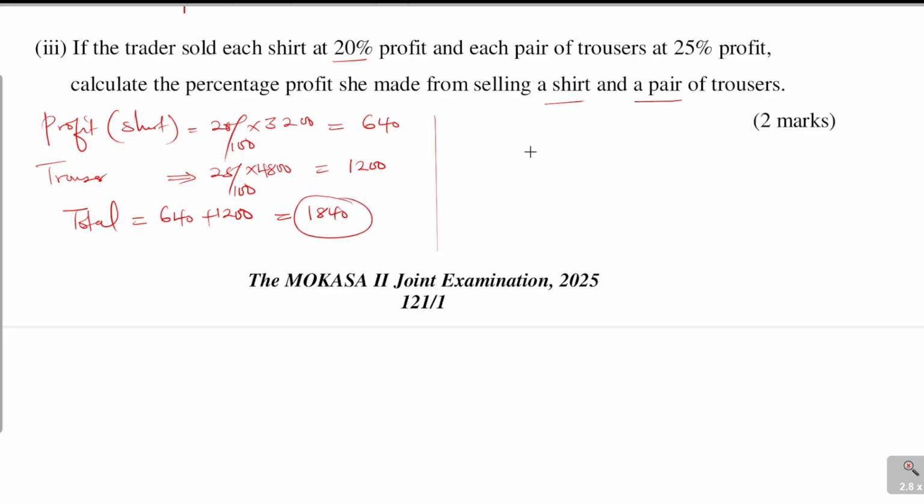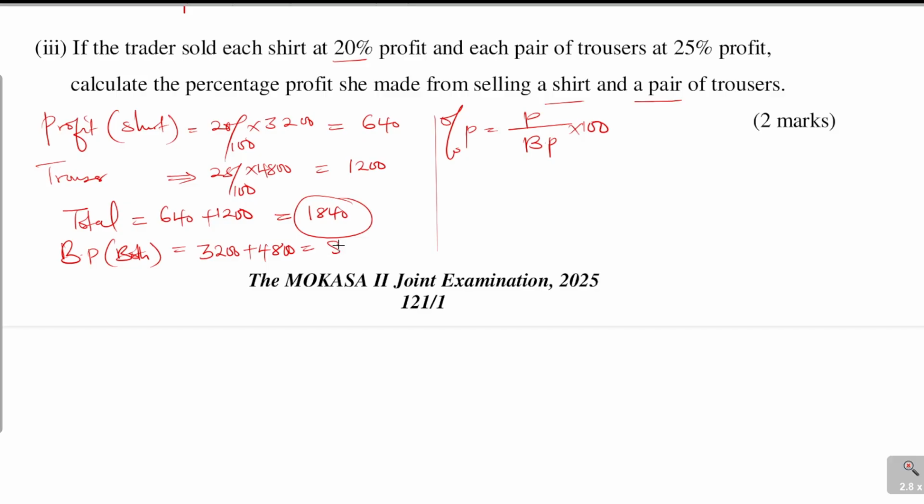Now after getting that, the next thing is getting the percentage profit. So how do you get percentage profit? It is profit divided by the buying price multiplied by 100. So we need to get the buying price for both the shirt and the trouser. The shirt buying price is above there, that's 3,200, and then for the trouser, 4,800.